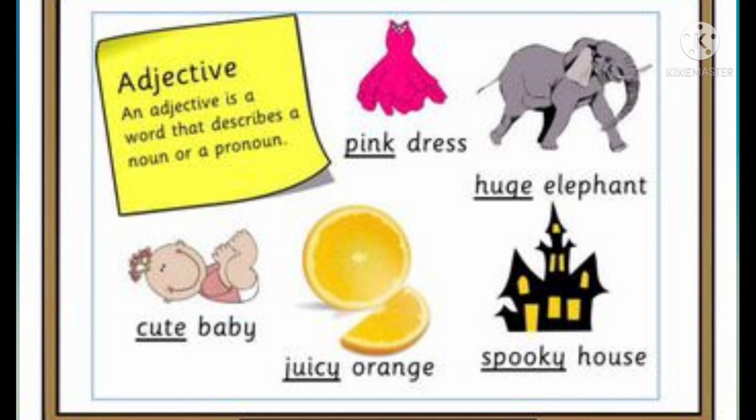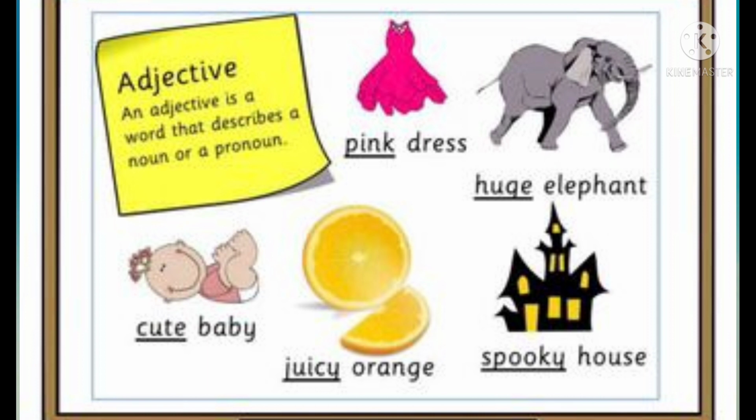See, here you see the example: pink dress, huge elephant, cute baby, juicy orange, spooky house. Here the dress. What is the specialty of this dress? Pink. Huge elephant. Huge describes the size of the noun. What is the noun? The noun is elephant and huge is describing its size. Clear? So the adjective huge is telling something more about the noun.